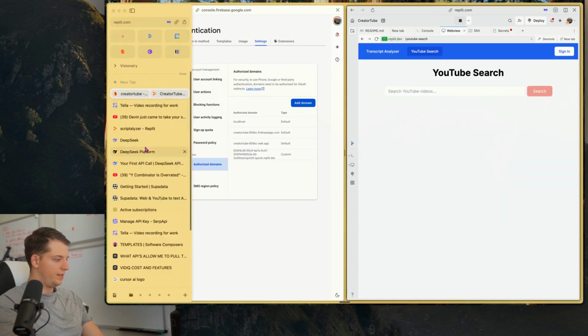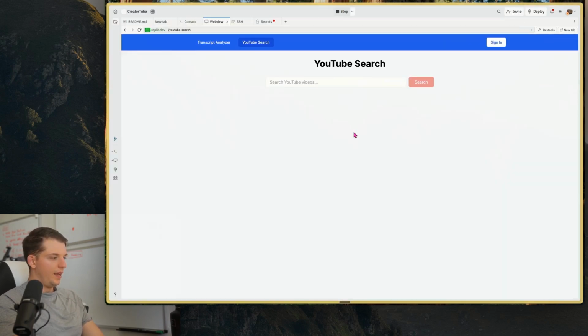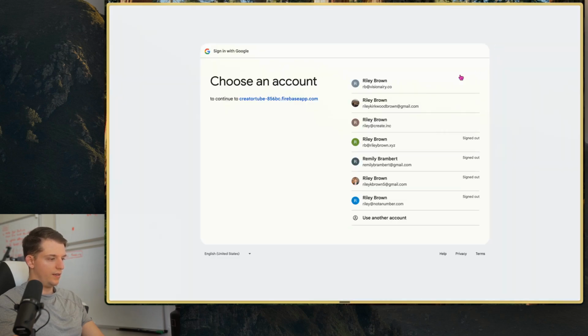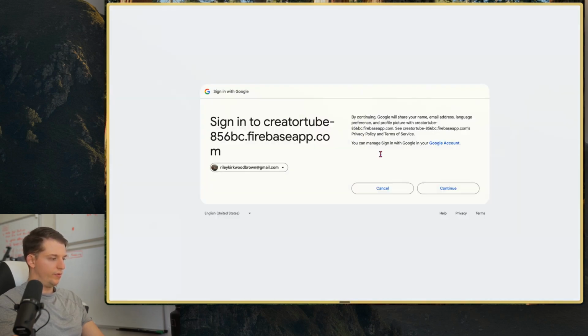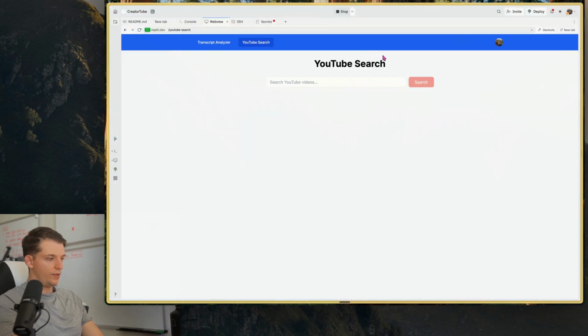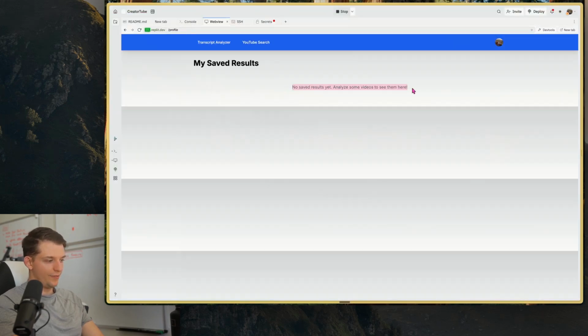Let's go ahead and separate these tabs. And now what we're going to do is just try and sign in. And that's good. So we're signing in here, and we're signed in. So I can hit my profile. And so, no saved results yet.